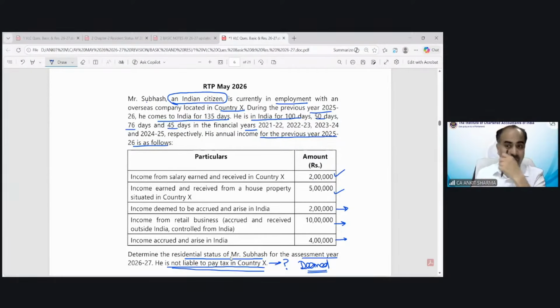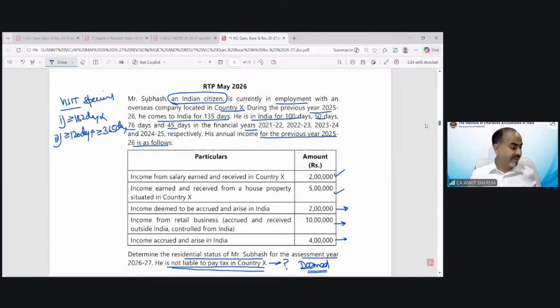So now we will see. Indian citizen working outside India comes to visit India, so that means special case applicable. Special case 1, comes to visit more than or equal to 182 days, not applicable. The condition number 3, technically, which is for visiting purpose, he's a citizen, then we have to see 120 days plus more than or equal to 365 days. Before that, we have to see the income from Indian sources is 16 lakh rupees. So income from Indian sources exceeding 15 lakhs. So now this condition could be applicable.